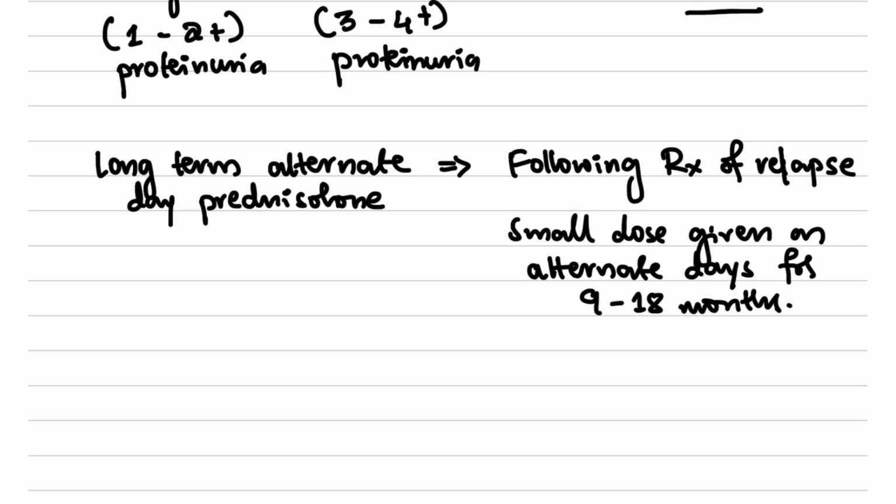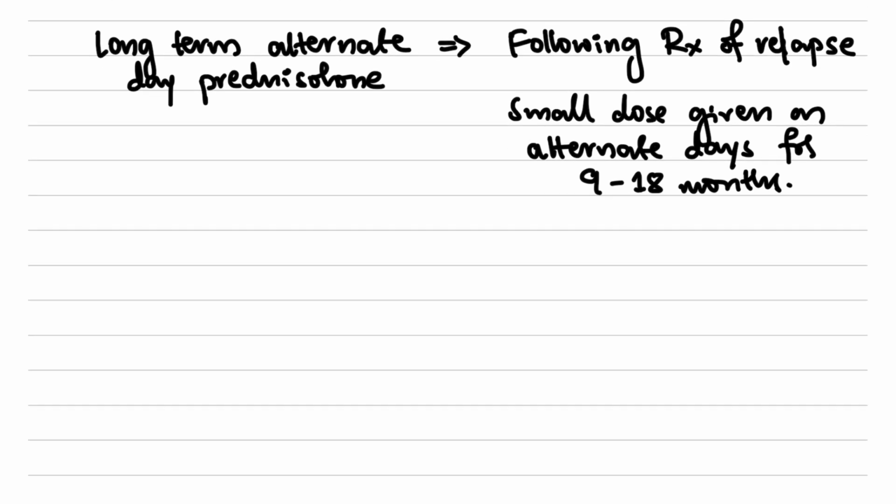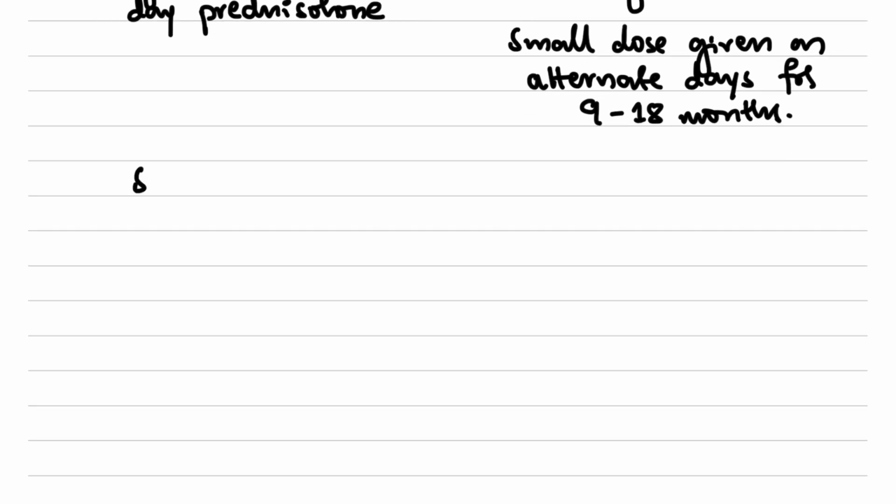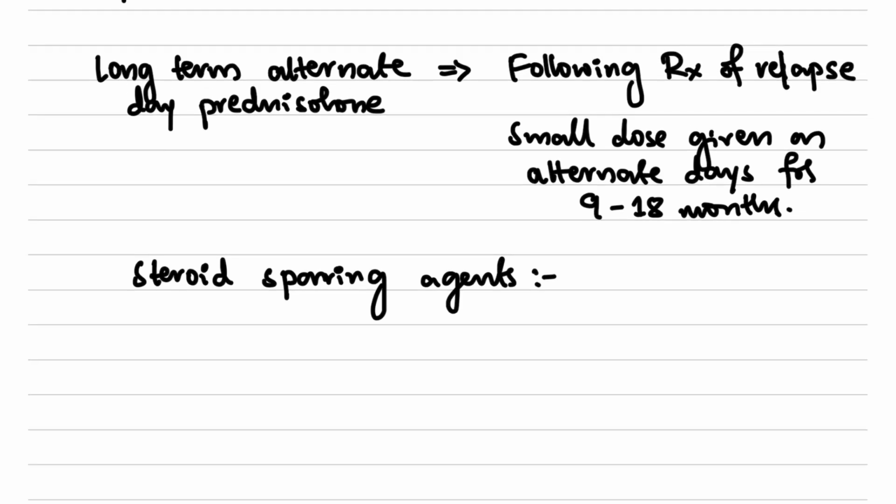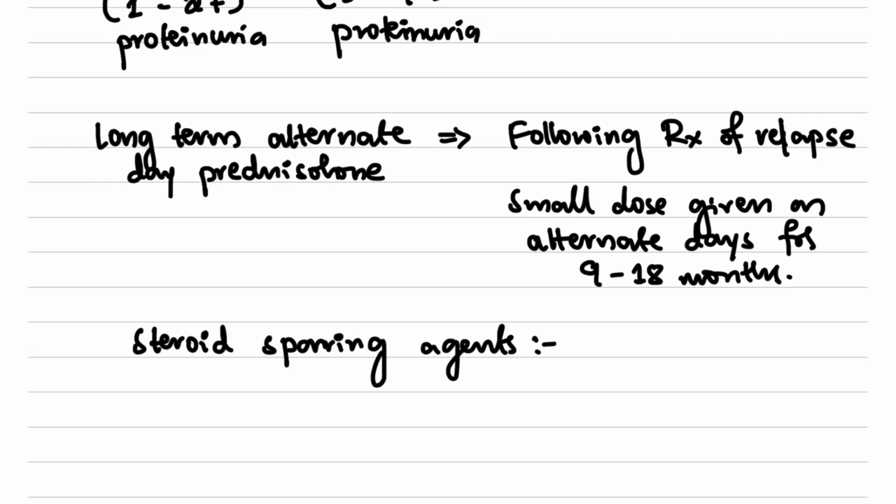We can also use steroid sparing agents. If the patient is not responding, we can put him on steroid sparing agents as well. We'll have a separate discussion on steroid sparing agents in patients with nephrotic syndrome.